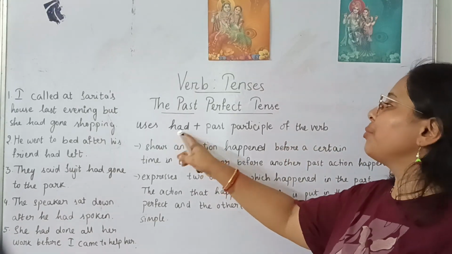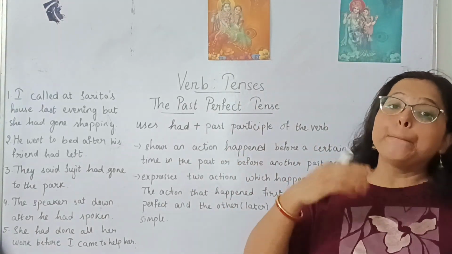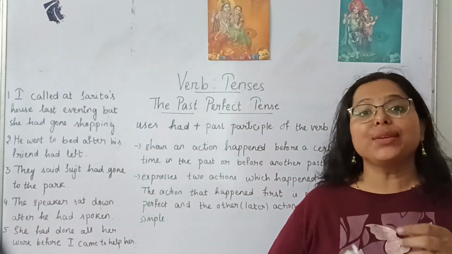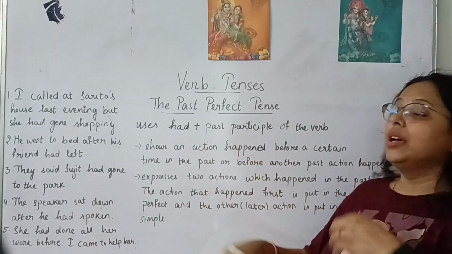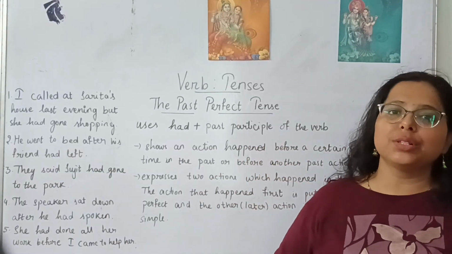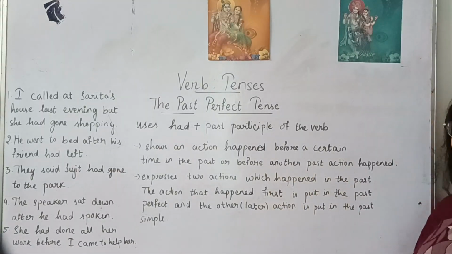It's very easy to remember past perfect because we only have had. In present, we have has and have. Based on the singular subject, we use has. Based on the plural subject, we use have. But here, had will be used for each case. Maybe it is a singular subject, maybe it is a plural subject, you will be using had plus the past participle form of the verb.